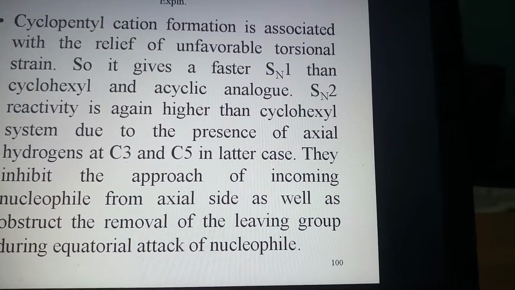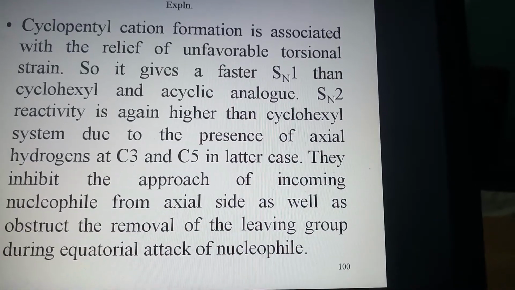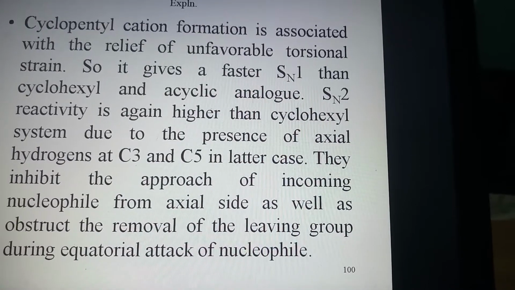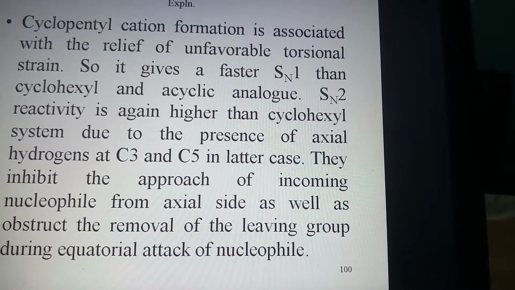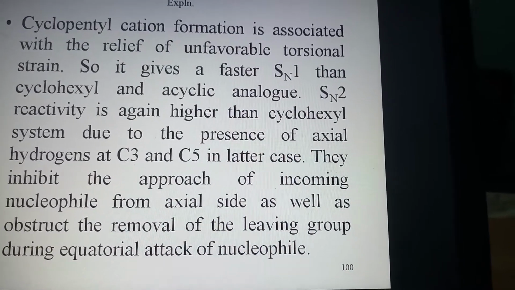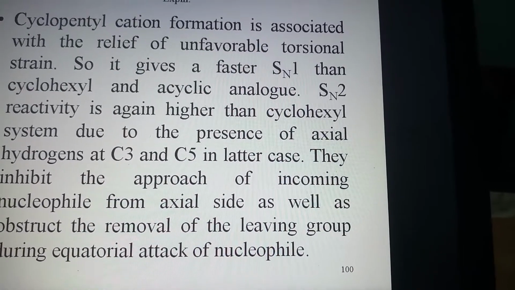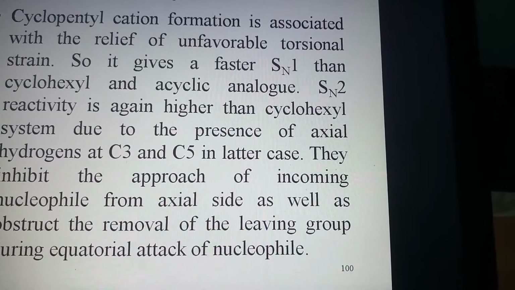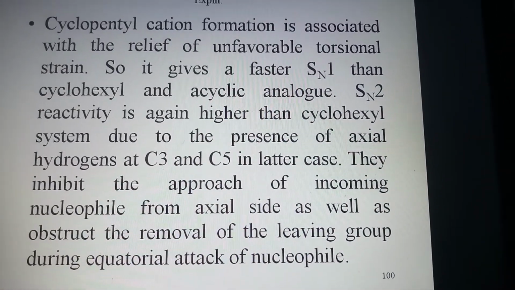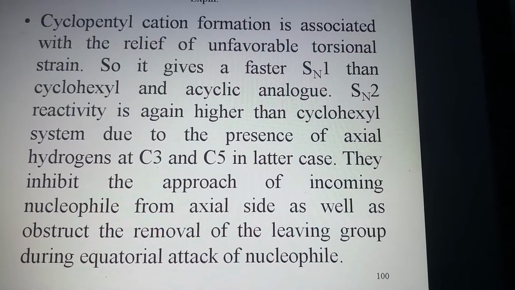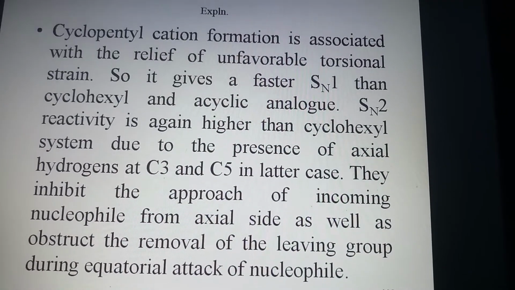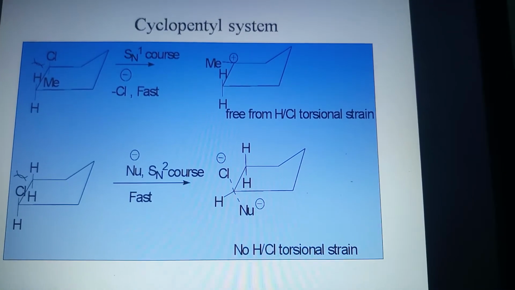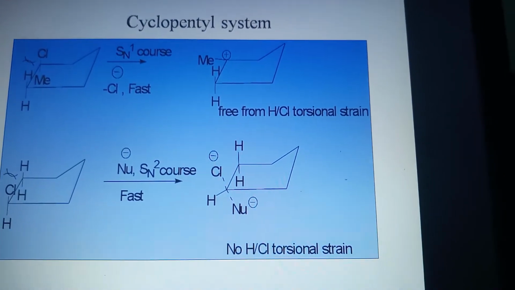SN2 reactivity is again higher than the cyclohexyl system due to the presence of axial hydrogens at C3 and C5 in the latter case. They inhibit the approach of the incoming nucleophile from the axial side as well as obstruct the removal of the leaving group during equatorial attack of the nucleophile. To explain this, you can see the cyclopentyl system here.